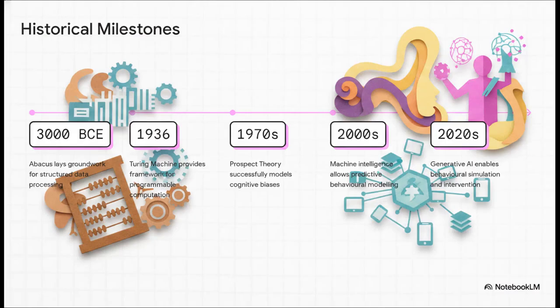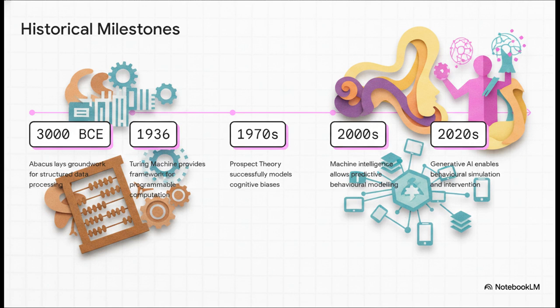All right, Section 3, evolution of the field, from the abacus to AI. So how did we actually arrive at this highly advanced translational space? The term itself might be new, but the roots go way back. Around 3000 BCE, the abacus laid the absolute groundwork for structured data processing. Fast forward a few millennia to 1936, and the Turing machine gave us the framework for programmable computation.